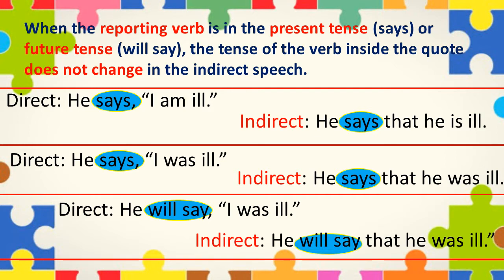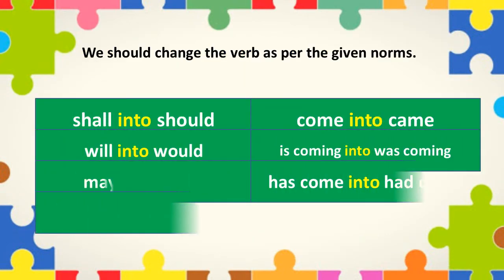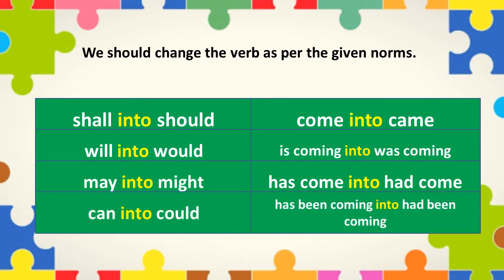Rule number 2. If the reporting verb is in the past tense, the tense of the verb in the reported speech is changed into one of the forms of the past tense. In short, we should change the verb as per the given norms. For example, shall will change into should, will change into would, may will change into might, can will change into could, come will change into came, is coming will change into was coming, has come will change into had come, has been coming will change into had been coming.